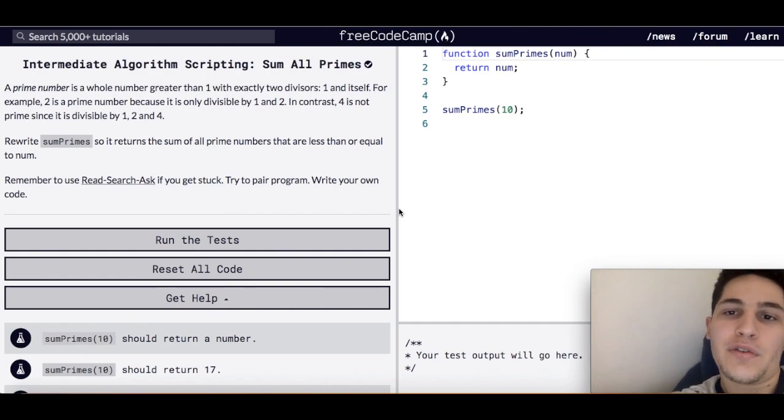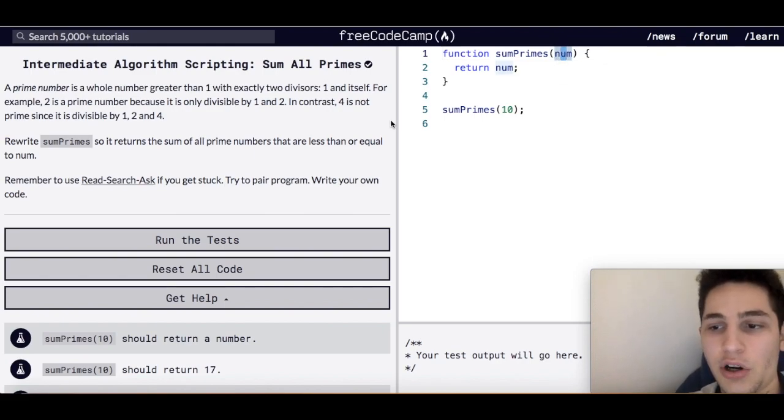And for this problem, we're given an input num, and we need to return the sum of all prime numbers preceding num. So num in this case would be 10. So we have to find the sum of all prime numbers preceding 10.